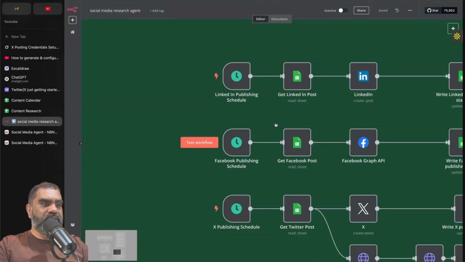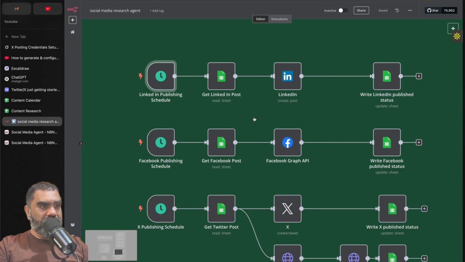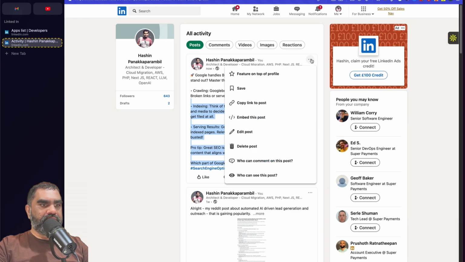LinkedIn publishing schedule. You can specify multiple schedules. I think that says run every Tuesday 2 p.m. You can generate this using ChatGPT, which I will show you. But let's just test this and see how that works. So if I go to LinkedIn, I should see that there it is. Google handles billions of, I'm just going to delete that.